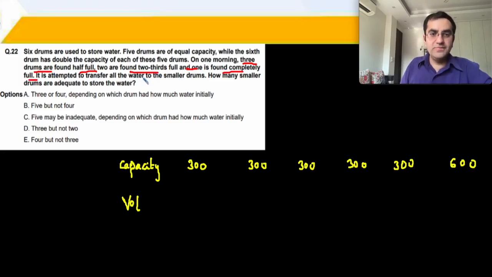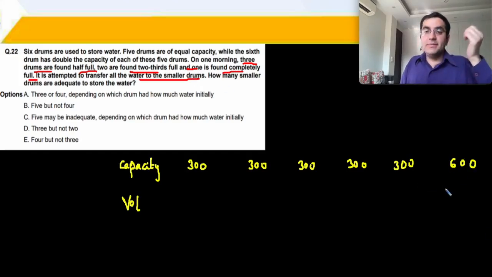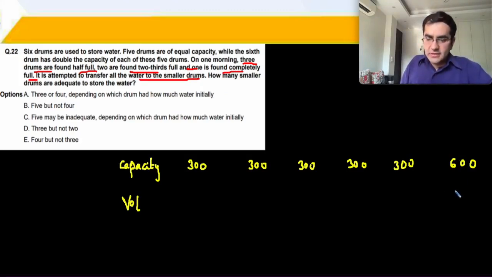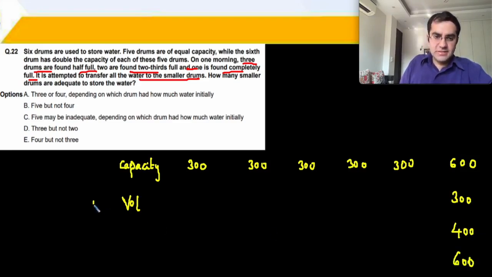It is attempted to transfer all of the water to the smaller drums. How many smaller drums are adequate? So that will completely depend upon which drums are full. So it is possible that your largest drum is half full, or it is 2/3 full, or it is completely full, right? These are my 3 cases: half full, 2/3 full, and completely full, right?